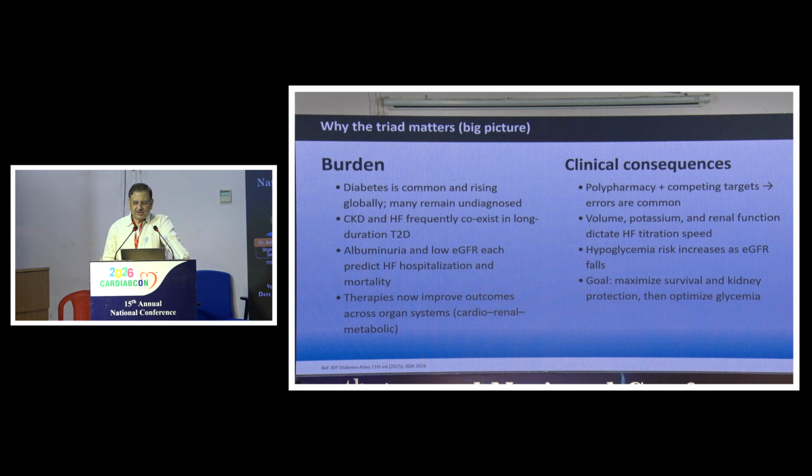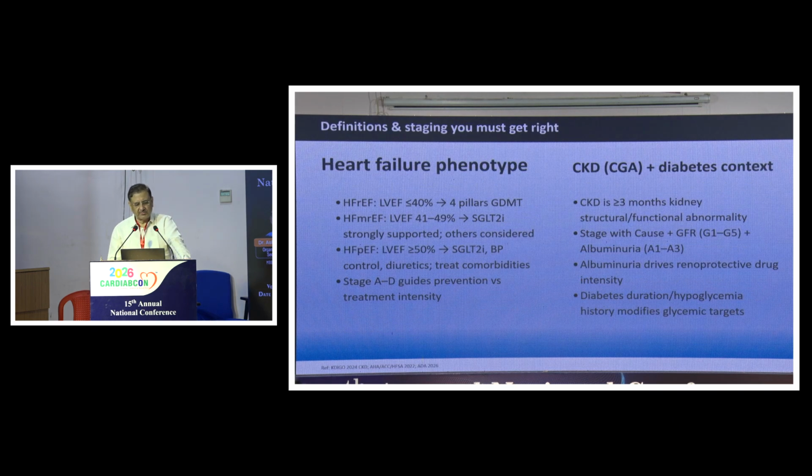Clinical consequences: the patient will have polypharmacy with competing targets, and therefore you must be very clear about the treatment, otherwise errors will be common. You also have to manage as per the volume status of the patient, potassium, renal function, and the heart failure status. Hypoglycemia is also very common, and that has to be taken care of. So the goal is to maximize survival and kidney protection and then optimize hyperglycemia.